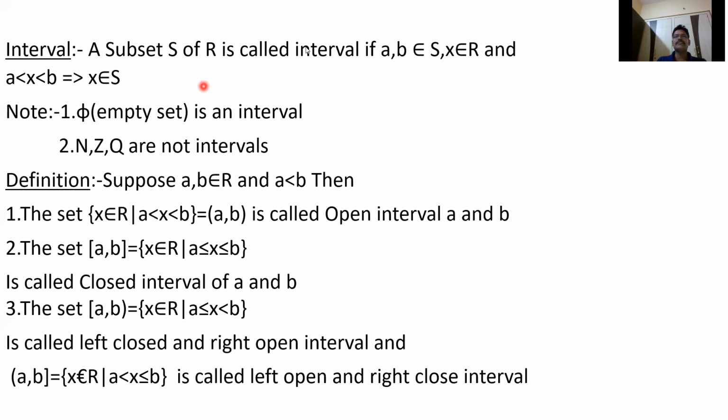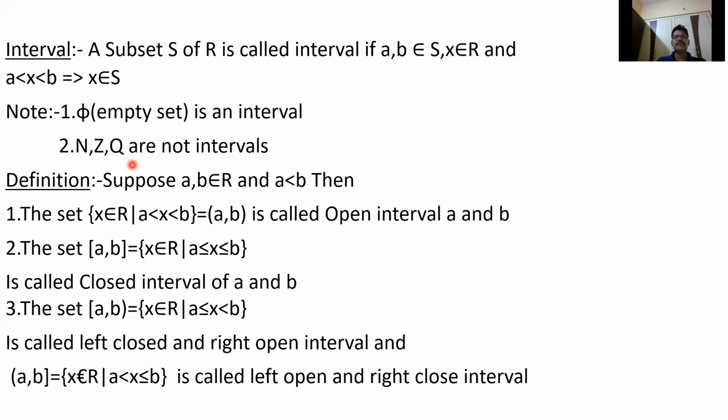So finally, an interval means a subset S of R is called an interval if you take any 2 points A and B in S, and A less than X less than B for a real number X, then X also lies in S. Otherwise it is called not an interval. So if you take any 2 numbers in S, the numbers lying between A and B are also in S, then S is called an interval. Q is not an interval, because if you take 1 and 2, two numbers in Q, root 2 lies between 1 and 2, because root 2 is 1.4 something. So 1 is less than root 2, which is less than 2, but root 2 is not rational. That's why it is not an interval.